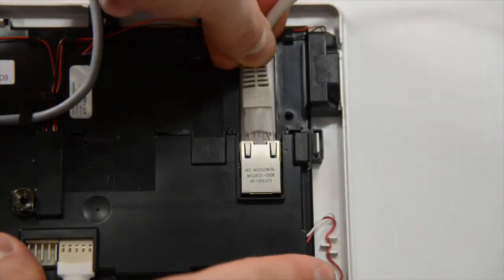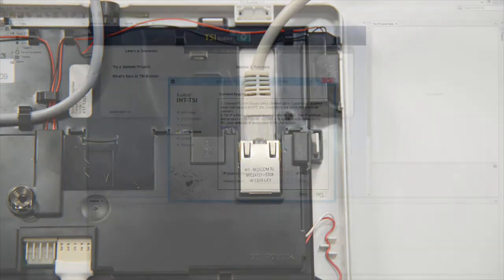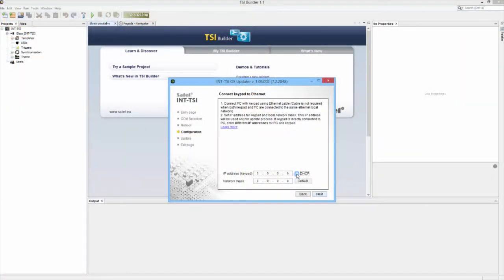Connect your computer directly to the keypad using the network cable. If you do not use a switch or router, a crossover network cable may be necessary in some cases, depending on the computer's network card. Enter manually the keypad IP address and network mask. If you are using a router, you can select the DHCP function to automatically assign the IP address.